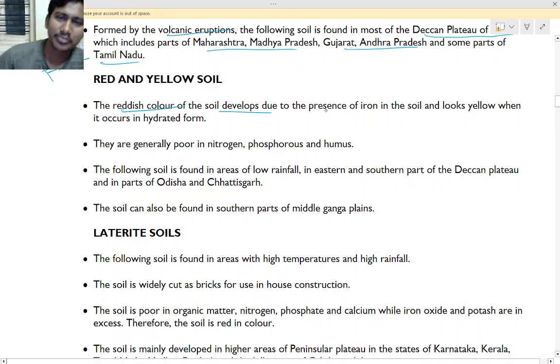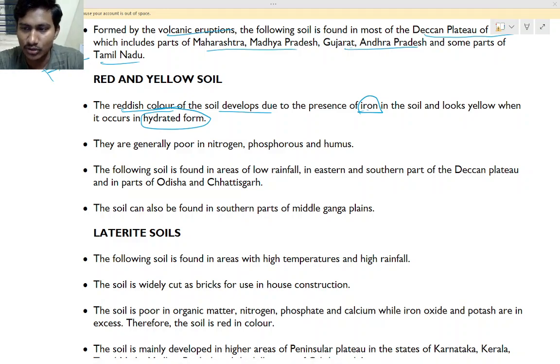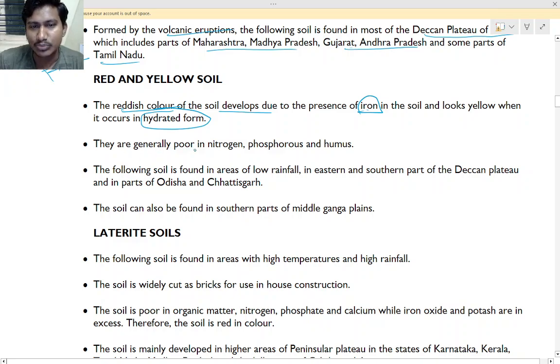So it develops due to the presence of iron. Iron in the soil looks yellow when it occurs in hydrated form. When that iron changes to hydrated form, it becomes the yellow color. So that is about red and yellow soil. Generally, they are poor in nitrogen, phosphorus and humus.